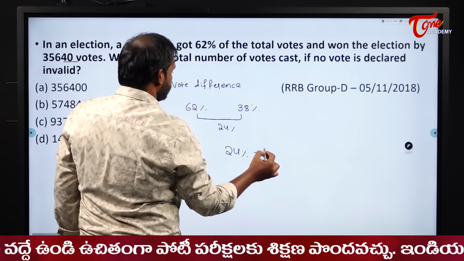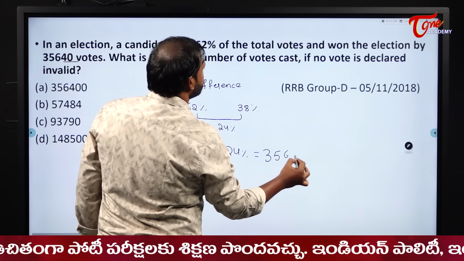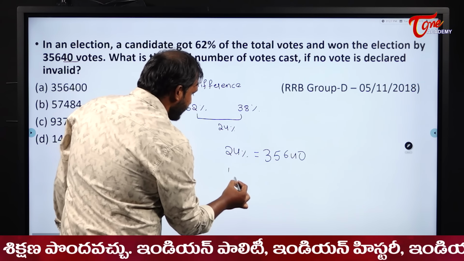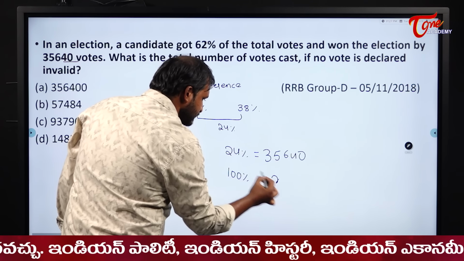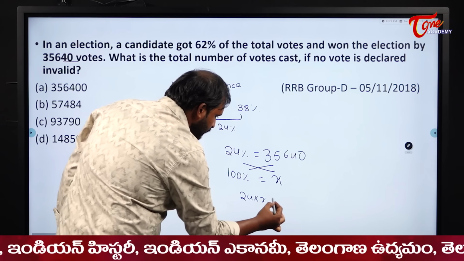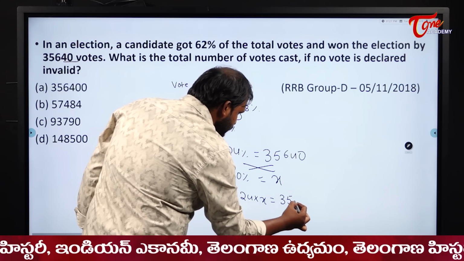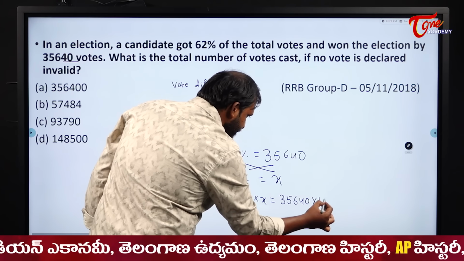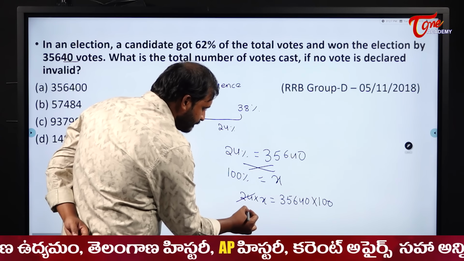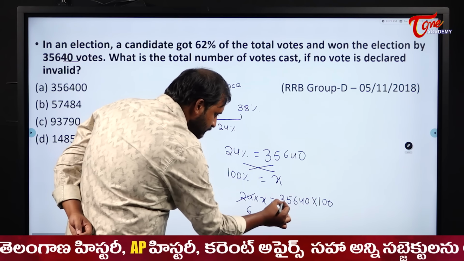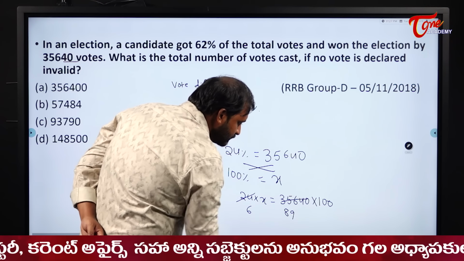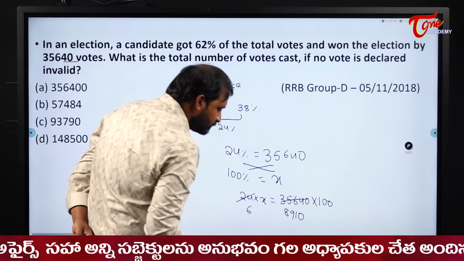24% is equal to 35,640. Okay. 100% is equal to x. Cross multiply it. What do you get here? 24 into x is equal to 35,640 into 100. In the 4 table we will cancel. 4 6s are 24, 4 8s are 32. 3 6s means 9 times 1 and 0.